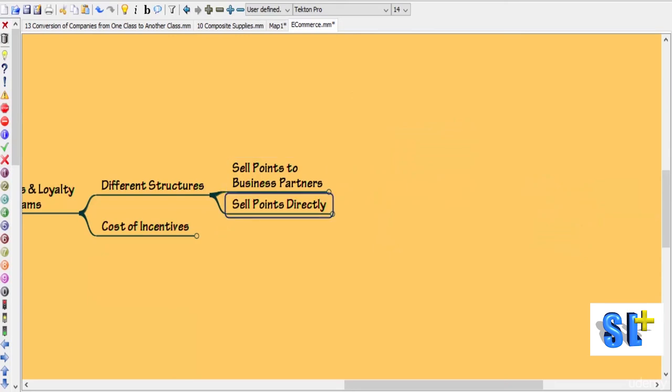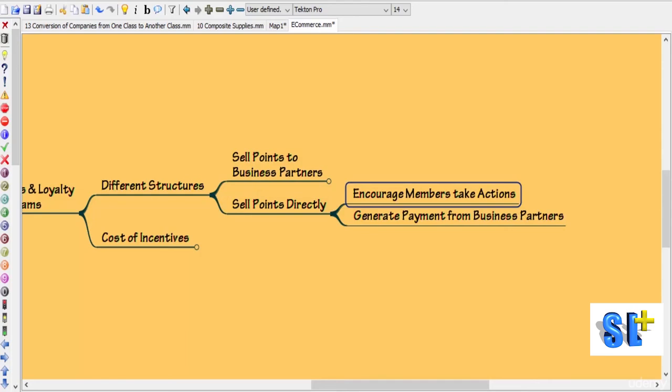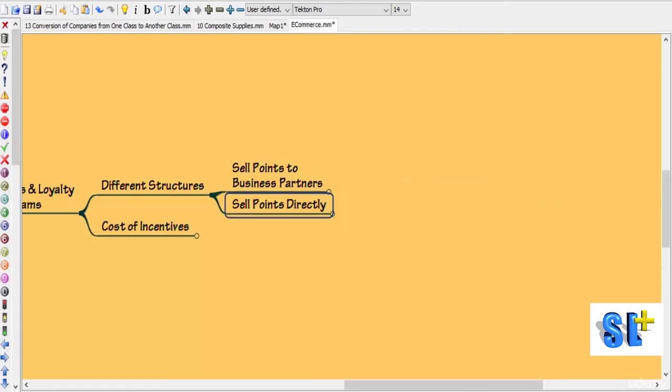We can also have the other structure where the e-commerce company will be selling the points directly to the customers so that it will encourage the members to take actions, which would in turn generate payment from business partners. Okay, so these are the two structures.